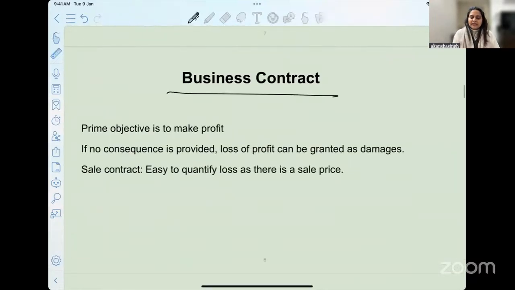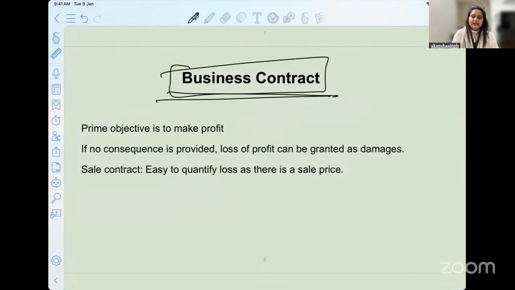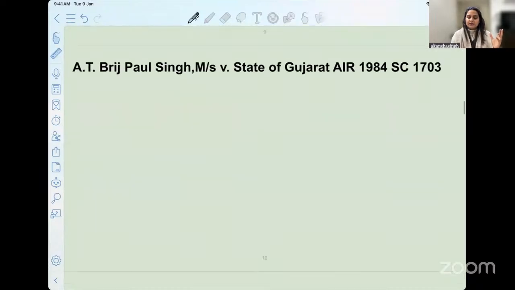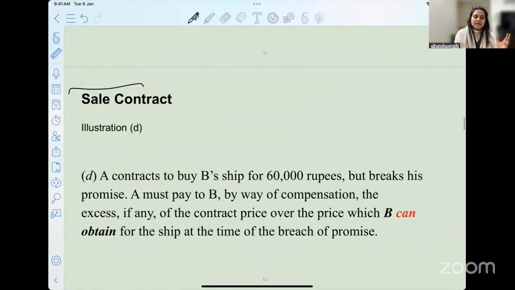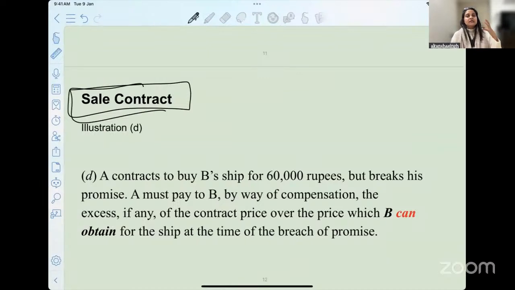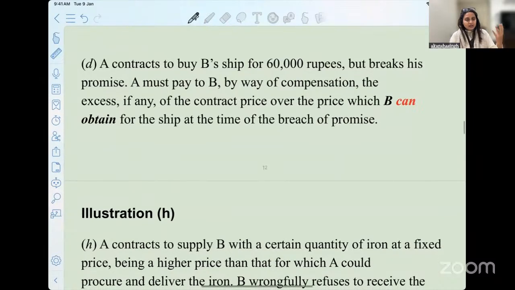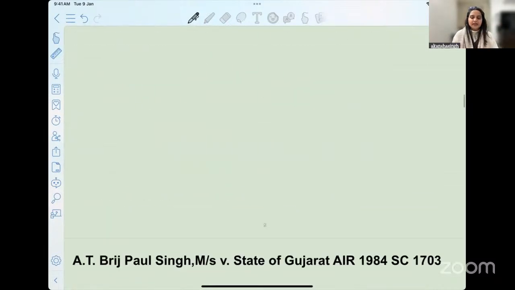Now, the nature of your remedies or the nature of damages are going to be different. Let's try to understand what all headings we have. First, I have categorized a business contract. When we do a business contract, our idea or intention is different. Then we move ahead and speak about the second type of contract, that is the sale contract. When we enter into a sale transaction, the idea or intention may be something else. So accordingly, our remedy is also going to differ and change.